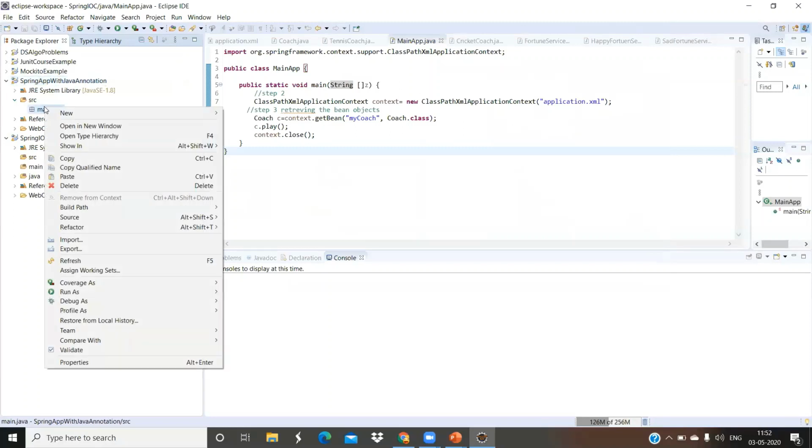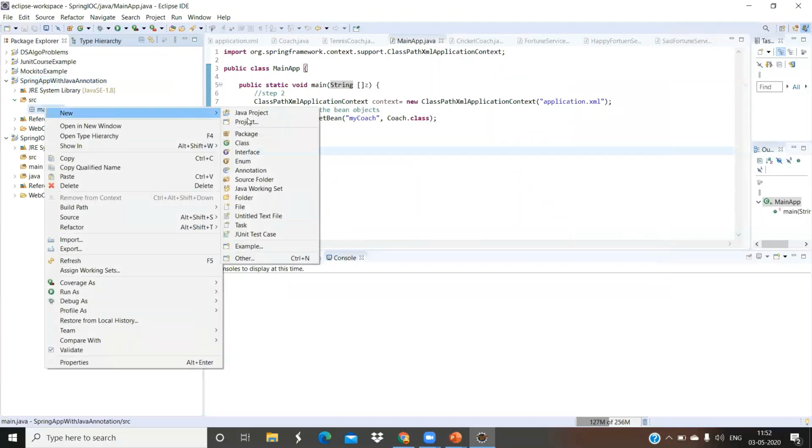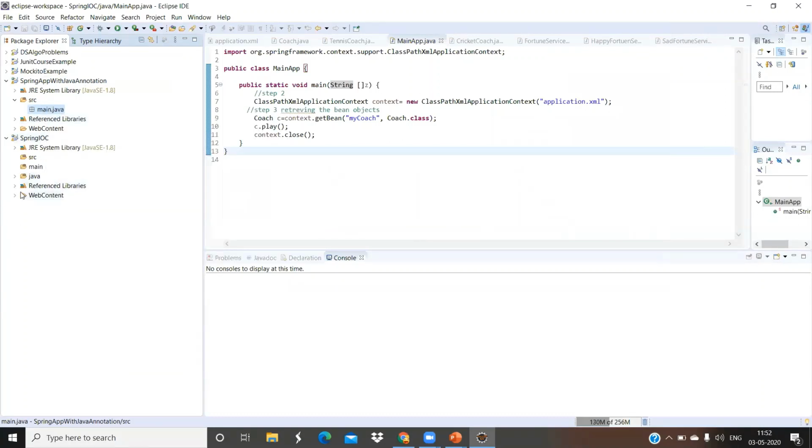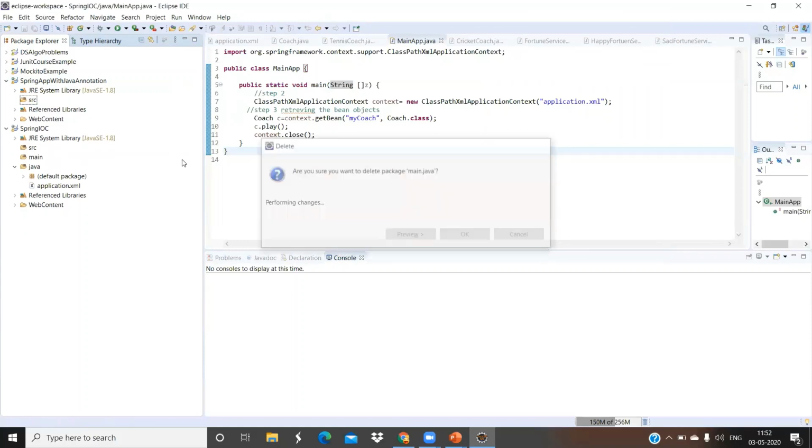Now we will add one configuration file. So let's copy the same configuration file. Just delete it.